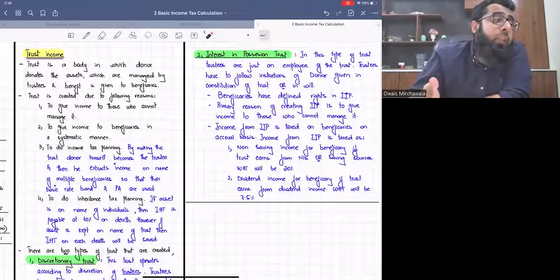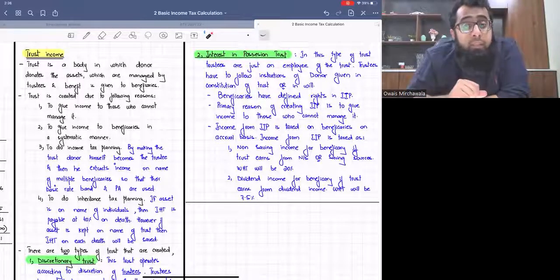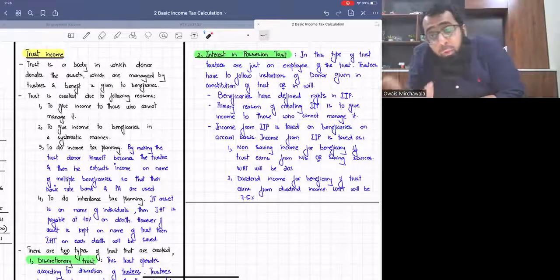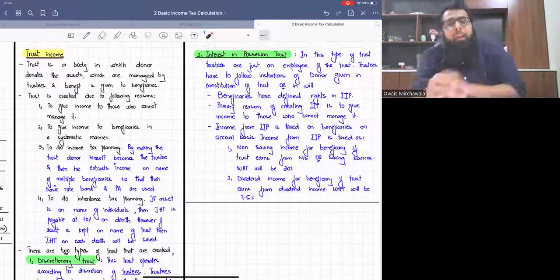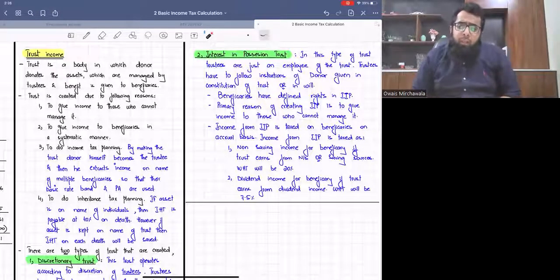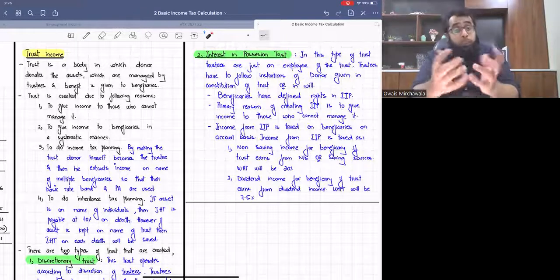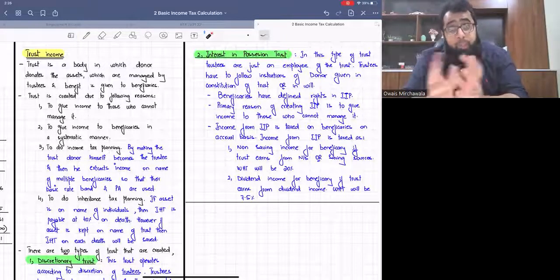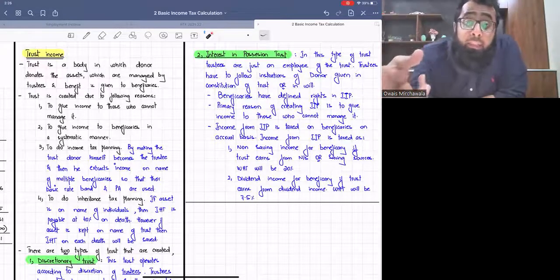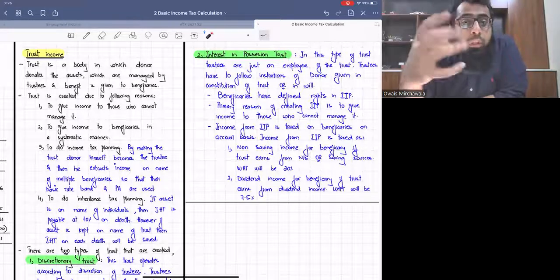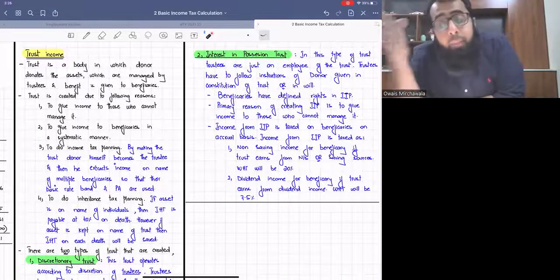Okay, now these two are the legitimate reasons: we want to give income to someone who cannot manage it, or we want to give income in a systematic manner. These two are pretty much legitimate reasons, which I would say are non-tax reasons. But yes, through the concept of trust, we can do tax planning also. If we create a discretionary trust and we ourselves become the trustee, then we can use the trust as a tool to do income tax planning.